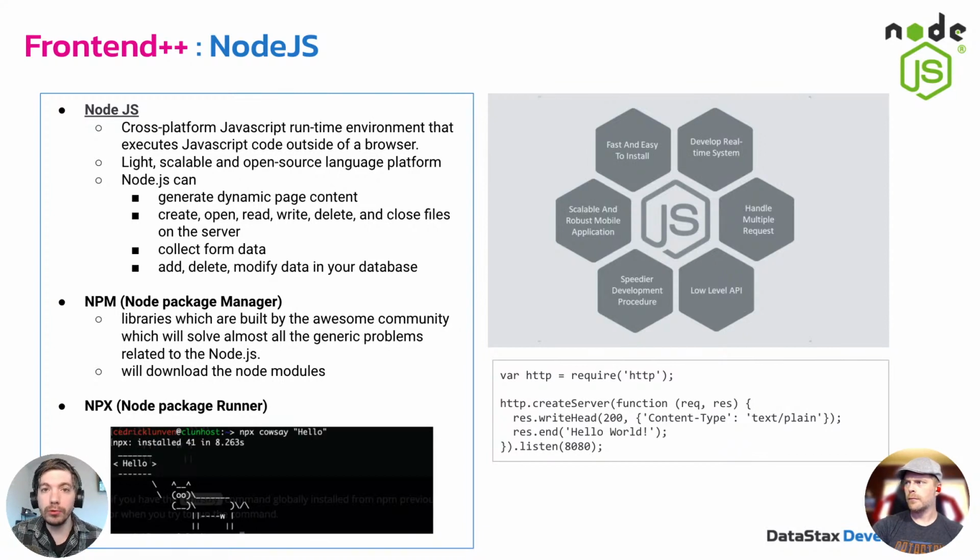NPM is a package manager that allows you to install different JavaScript libraries. Again, don't reinvent the wheel. Use what has already come before you and utilize it however you need to get the result that you want. And then there's something called npx, which is a Node package runner. It allows you to execute some of these libraries that will help get you jump started in creating your first basic app, which we can talk about.